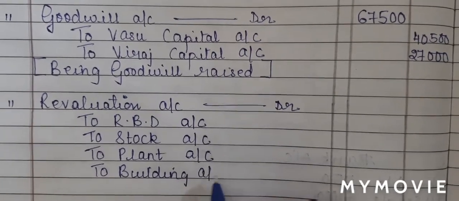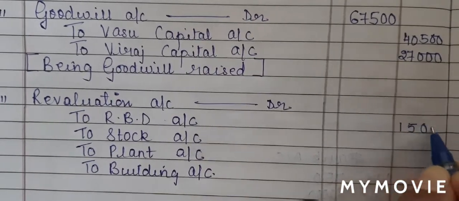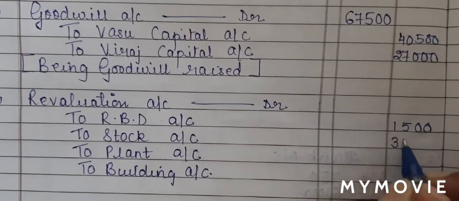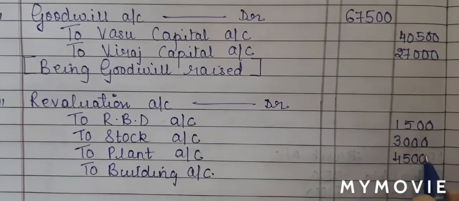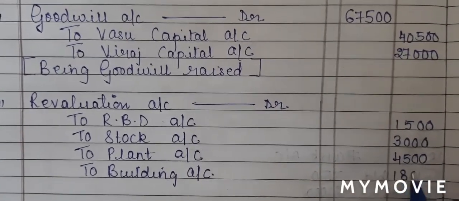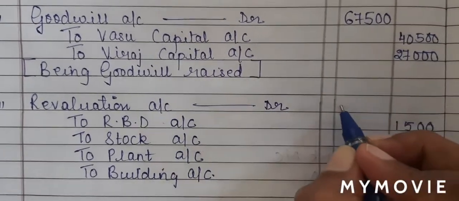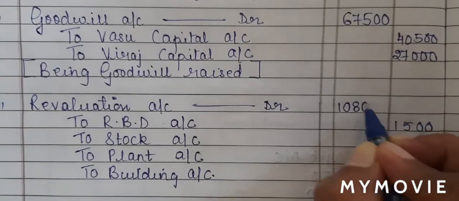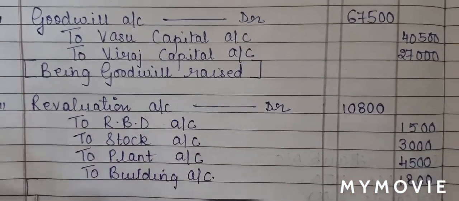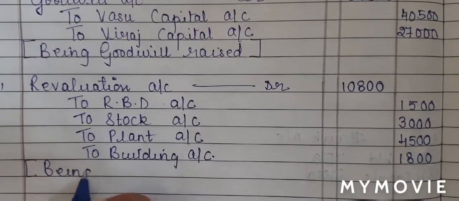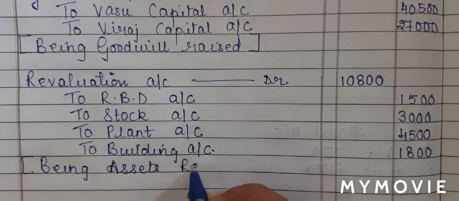So we have passed a combined entry. The amount for RBD was 1,500, stock is 3,000, plant 4,500 and building 1,800. So we can total all this amount. While totaling, we'll get an amount of 10,800, which will be revaluation account debit side. Write the narration being assets revalued.